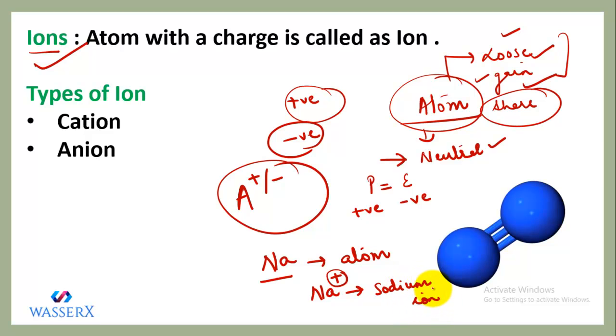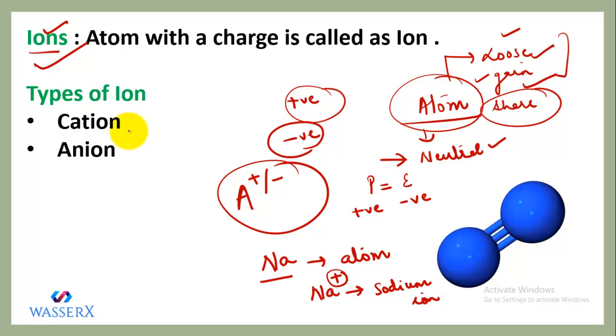Got it? Whenever there is an atom, it has no charge because it is electrically neutral. But whenever there is a certain charge on an atom, it no longer remains an atom. An atom with a charge is called an ion, right? As I told you, an atom can lose electrons and it can also gain electrons, depending upon its electronic configuration, in order to attain stability.